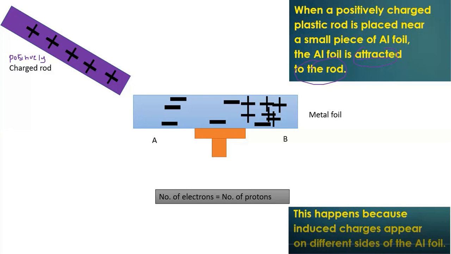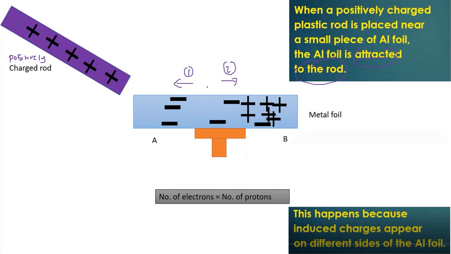Where will the electrons move? Can you guess the direction? To the left or to the right?